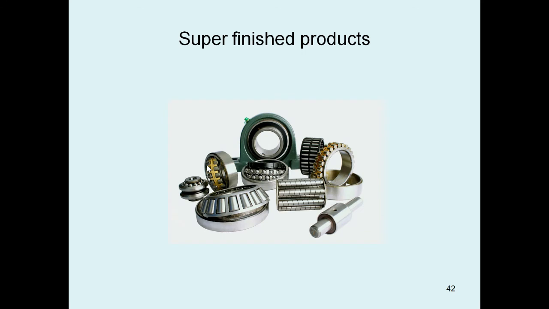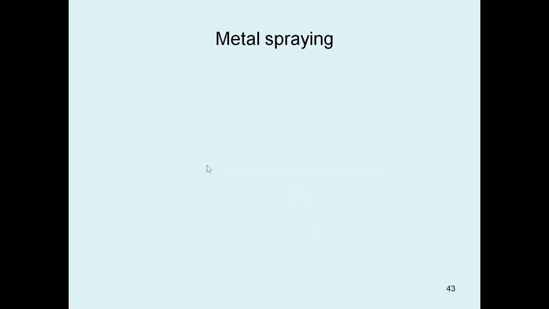Some examples are bearings and shafts, which are prepared by super finishing processes. Next, metal spraying.